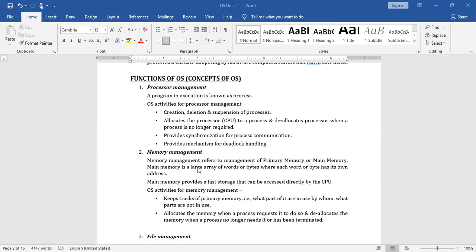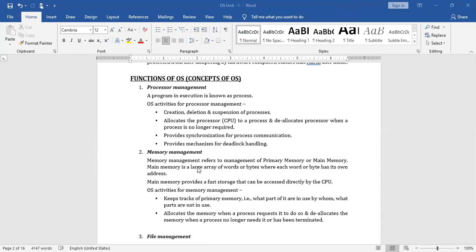Okay, so in the modern scenario, people have developed a mechanism: why unnecessarily keep the CPU idle when a particular process requires the services of other components? That is, after allocating to the I/O devices, the CPU is idle, so why keep it idle? Immediately, if we allow some other process to execute, we will utilize the time of the CPU.